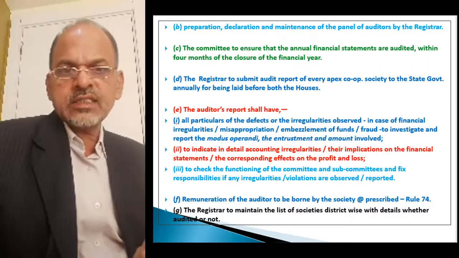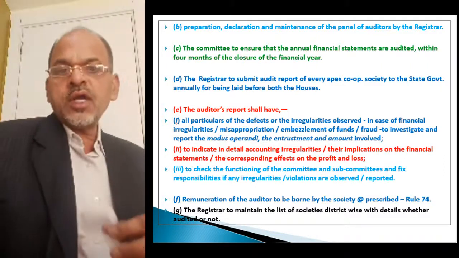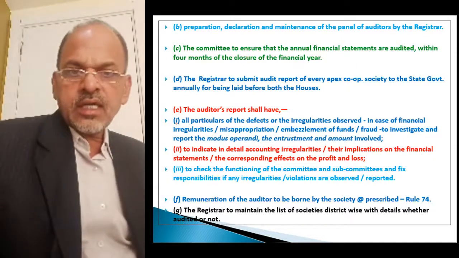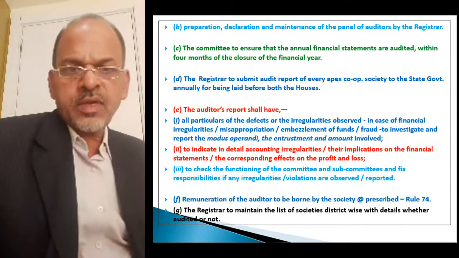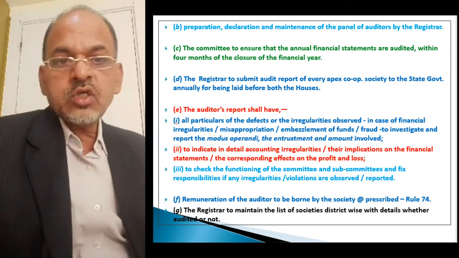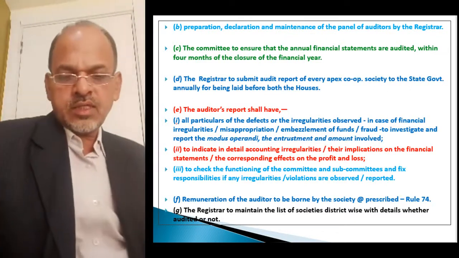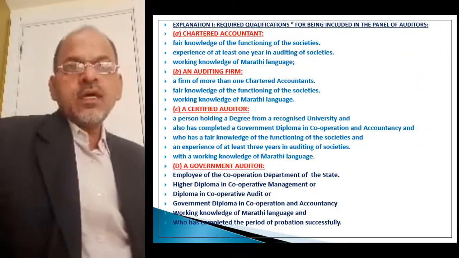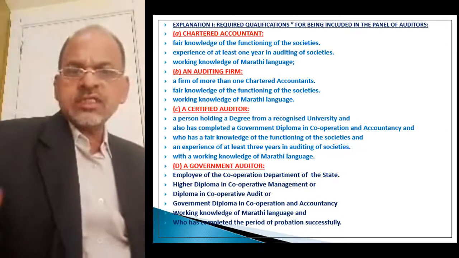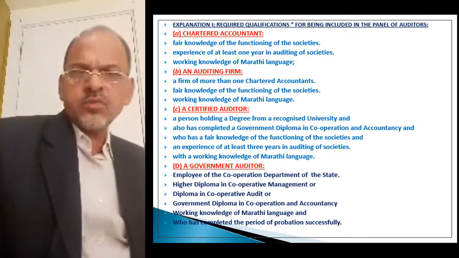If the audit is not carried out, then the registrar will have to appoint the auditor and maintain other pertaining information regarding the audit. These are the broad provisions of section 81 regarding audit.